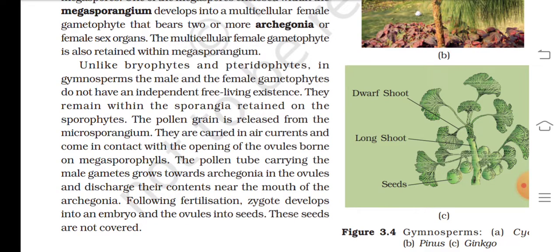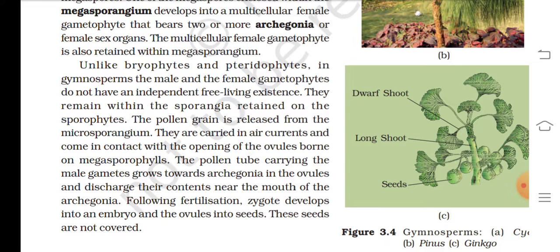Unlike bryophytes and pteridophytes, in gymnosperms, the male and the female gametophytes do not have an independent, free-living existence. They remain within the sporangia retained on the sporophytes. The pollen grain is released from the microsporangium.